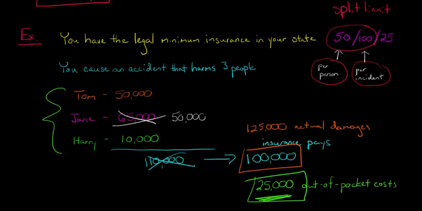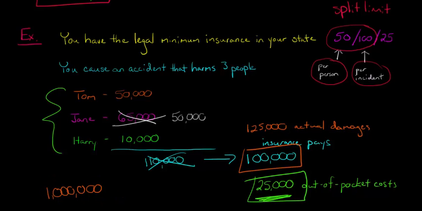So what you can do is say, look, even though this is the minimum coverage that I need just to be in legal compliance with the state, I want to pay more. I want to pay more for my insurance premium every month or every 6 months, whenever you pay, to bump up these numbers. Maybe instead of 50, 100, 25, maybe you want $1 million of coverage. So you say, I want $1 million per person, $1 million per incident. Because think about it. If you injure someone with a vehicle, you could very easily seriously harm somebody and cause up to $1 million of damages, no problem.